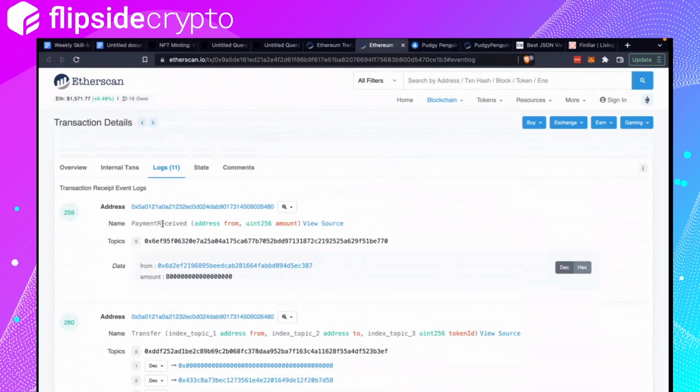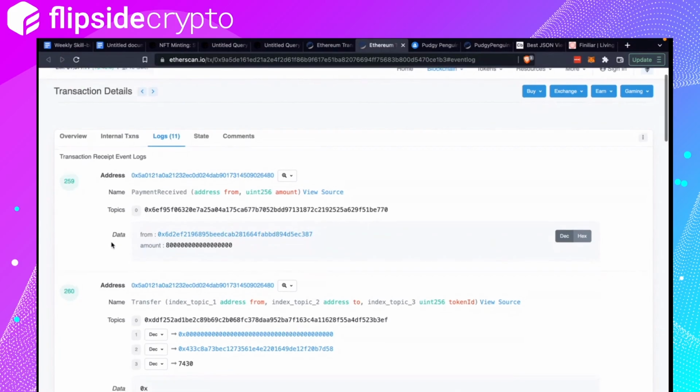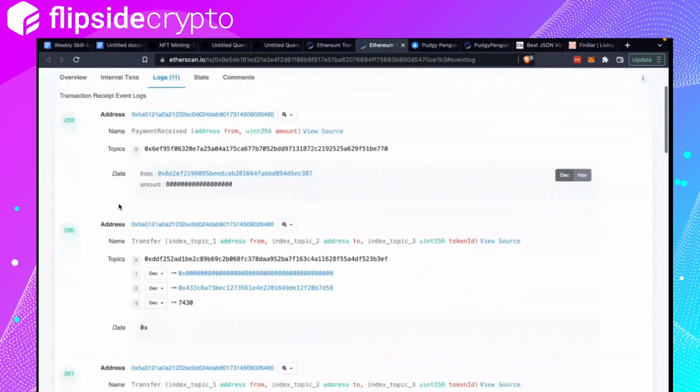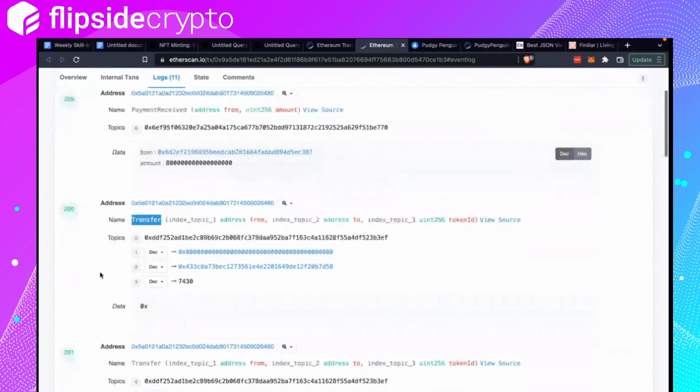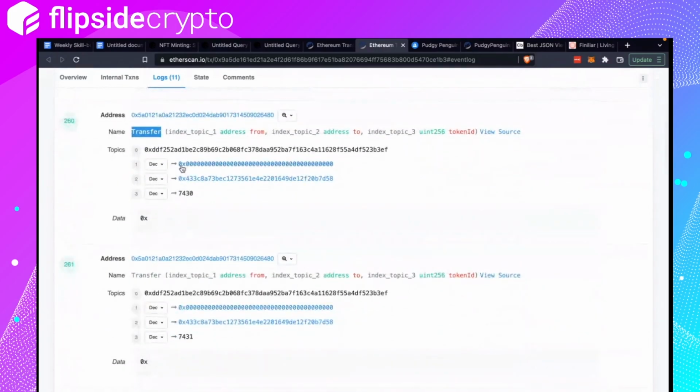When we looked at this in the event logs table, the first row was payment received, and this is what is shown here, exactly the same as what the event logs table would show. So the first row being payment received, and then the second and subsequent rows will be transfer, right? You're transferring from the burn address or the mint address to the person who minted the NFT. So it's all the same.